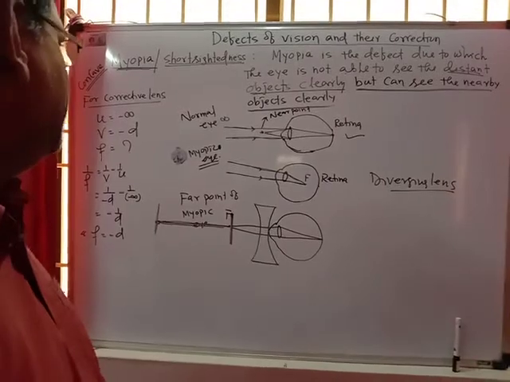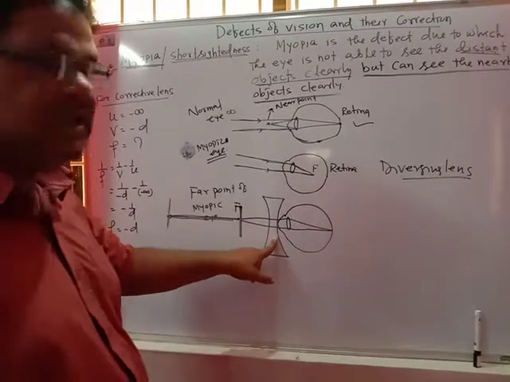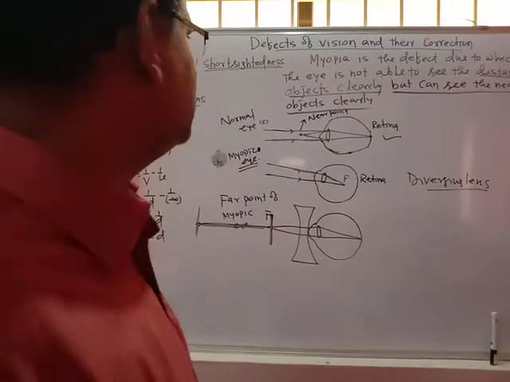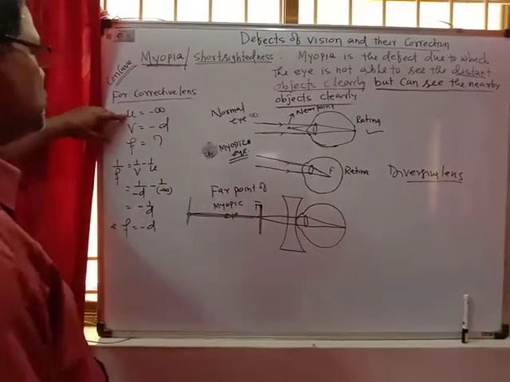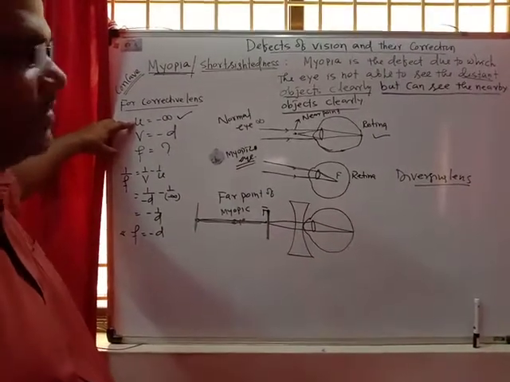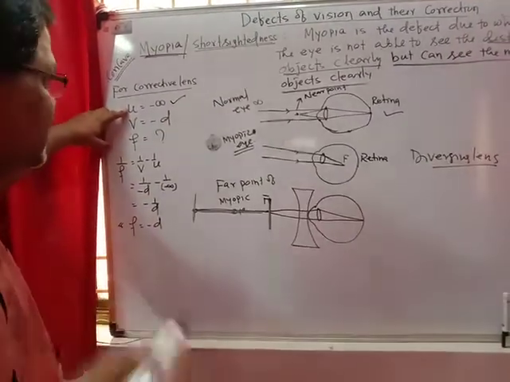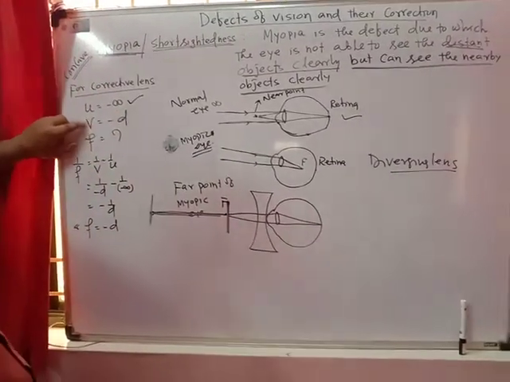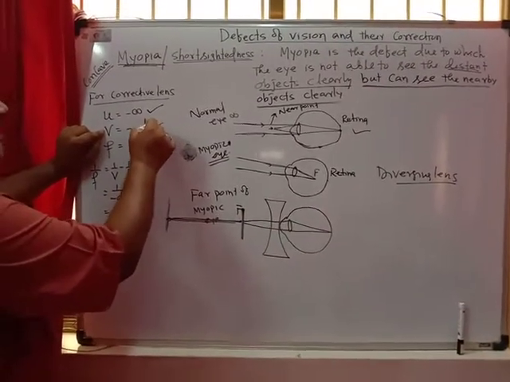To correct the defect, what should be the power and the focal length of the corrective lens? Let us calculate for the same. For the corrective lens, u should be infinity, because we want to see the distant object, that is minus infinity on the left side. And v, the image, should be produced at the far point, that is d.